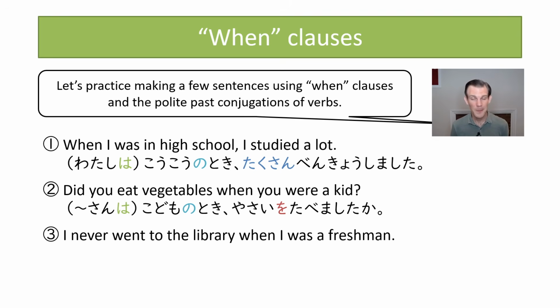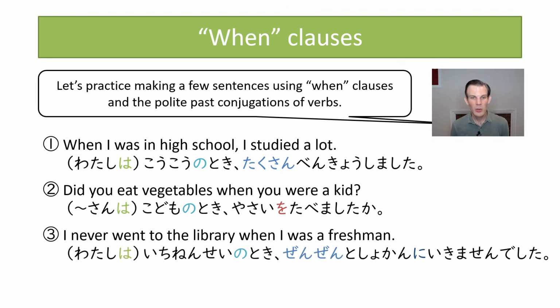How about, I never went to the library when I was a freshman, or when I was a first year in school. This would be 私は1年生の時全然図書館に行きませんでした. Or you can even leave off the 私は. The assumption is that you're talking about yourself. So 1年生の時全然図書館に行きませんでした. Didn't go to the library at all.